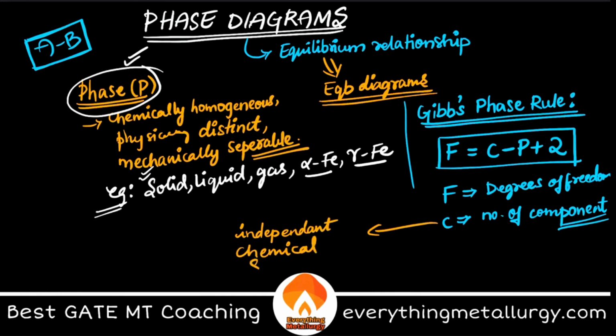So the number of components, or this C, is written as the independent chemical species that are required to explain my system. Okay, so independent chemical species. How many independent chemical species do you have? In an AB alloy you have 2, correct? That is about the number of components.